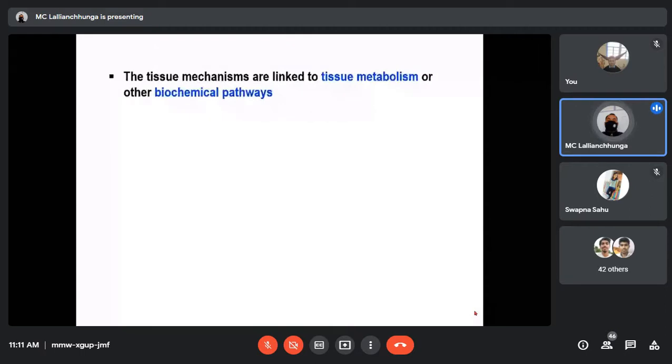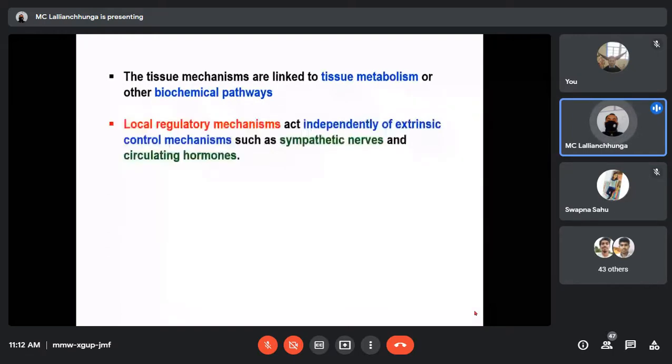The tissue mechanisms are linked to tissue metabolism or other biochemical pathways. The meaning of this is that these mechanisms depend on the metabolic level of the tissue or other biochemical factors. Local regulatory mechanisms act independently of extrinsic control mechanisms such as sympathetic nerve stimulation and circulating hormones.